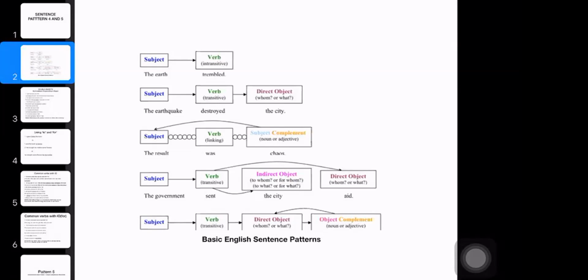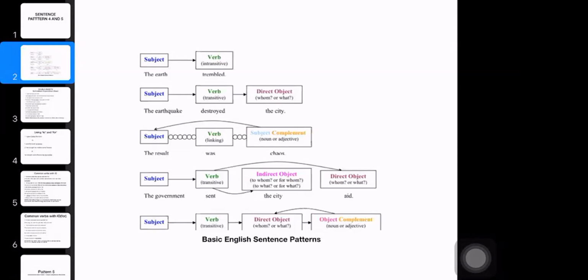What did it destroy? The answer will be the city, the house, the village, or whatever. That is the second pattern, and this kind of verb is called a transitive verb.